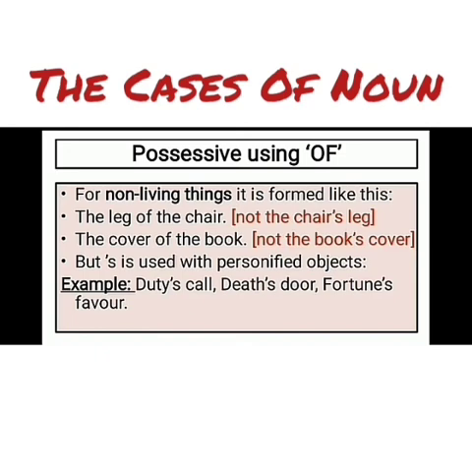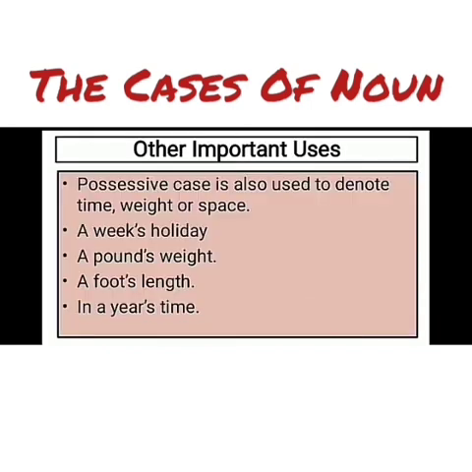For non-living things we do not put apostrophe S. But for living things we have to put apostrophe S in order to show possession, ownership, belongings. The possessive case is also used to denote time, weight, or space, like a week's holiday, a pound's weight, a foot's length, and a year's time.